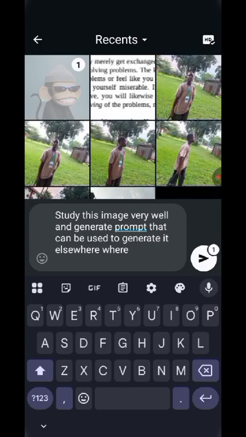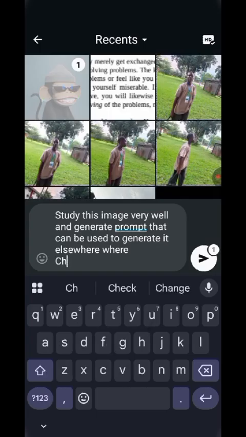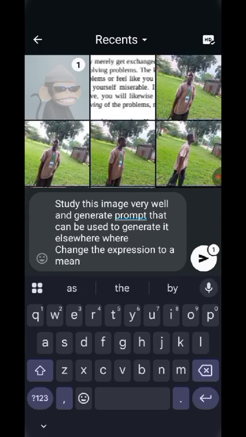Let me see. Change the expression to a mean character. Let's say mean character, and then let's say remove the glasses.